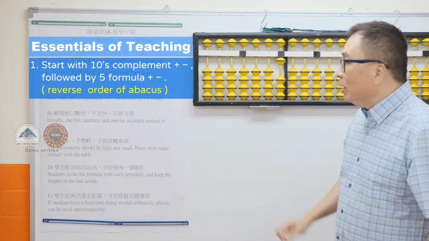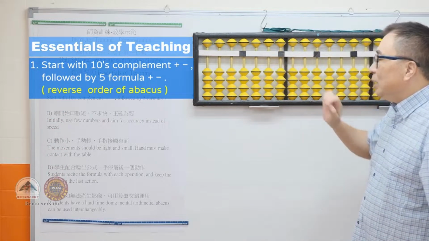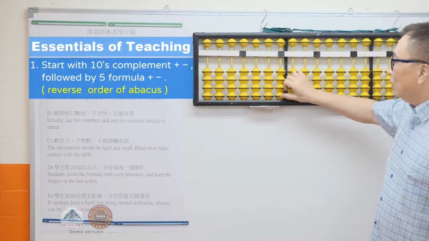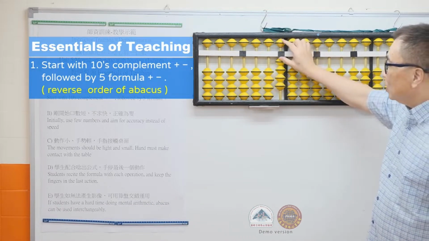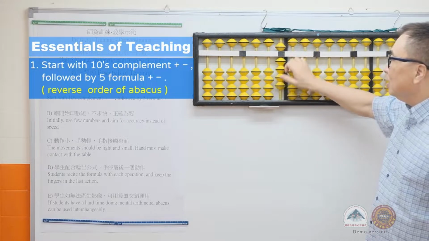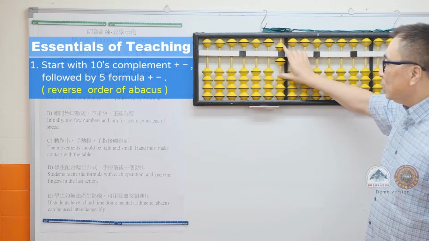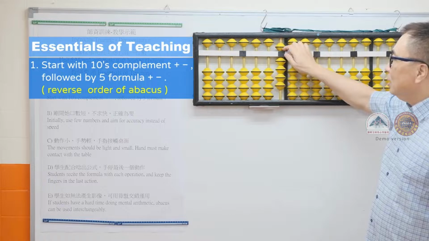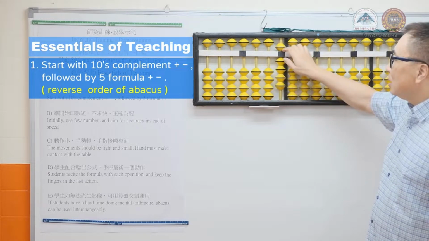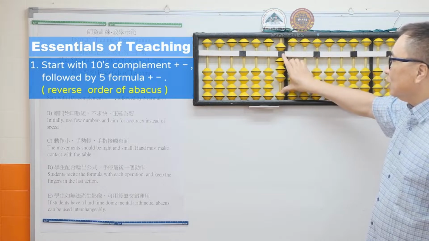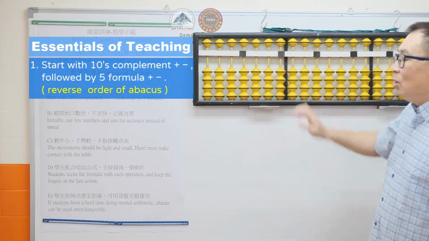Next, we can start with fives complement addition and subtraction. Let's say we have 4. Plus 1 equals plus 5 minus 4 down together. Plus 2 equals plus 5 minus 3 down together. Plus 3 equals plus 5 minus 2 down together. Plus 4 equals plus 5 minus 1 down together.